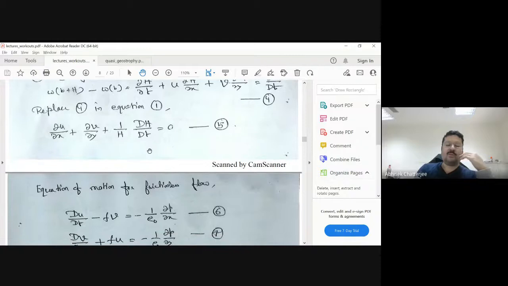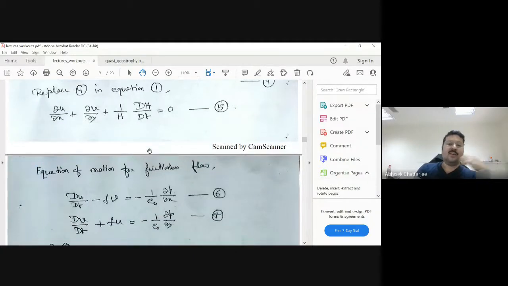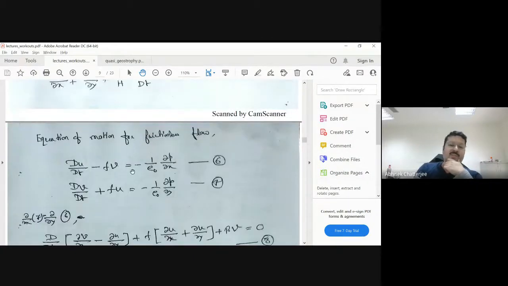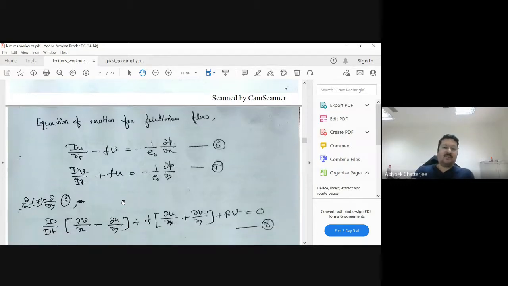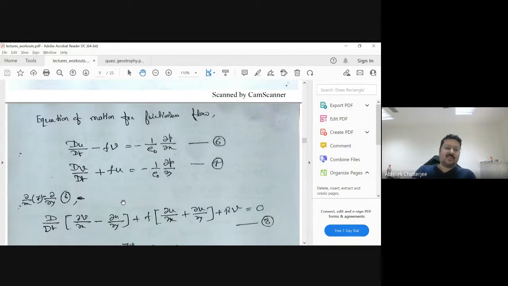So now let's look at how this potential vorticity will come. This is our main equation. We have written it so many times. So du dt minus fv equals the pressure gradient term, and similarly dv dt plus fu equals the pressure gradient term. Here we have assumed that there is no friction, only for simplicity. They don't play any role in this theory, but they will modify the flow if they exist, and that will make it more complex. So we have assumed that there is no friction here.